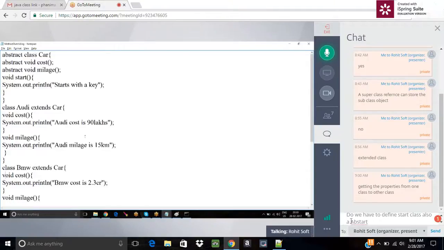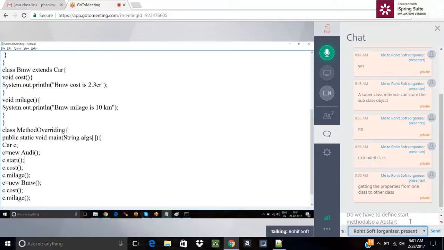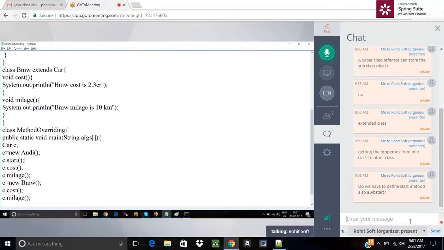What are the superclass methods here? Start. And again the same thing here, t dot start. So in both ways, the start is written only once. We can call it using Audi, BMW, Alto, I10. However many subclasses, we can call it with them, right?